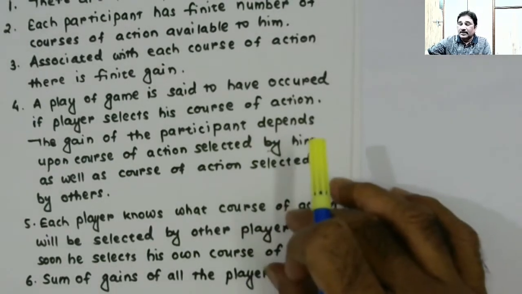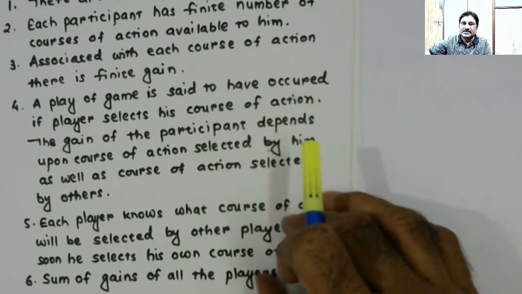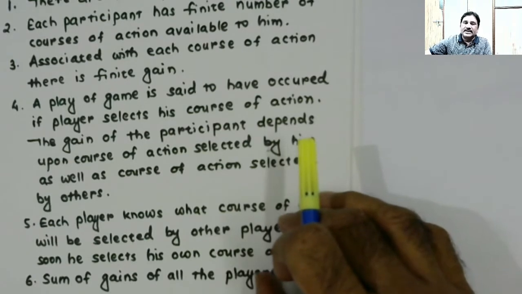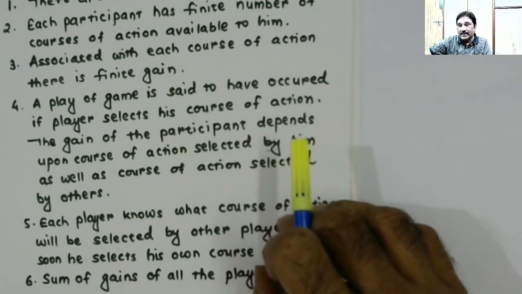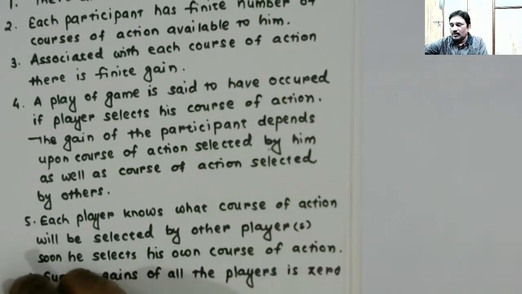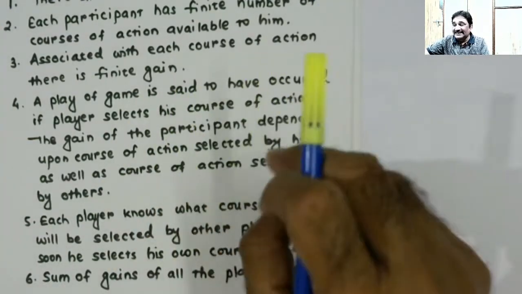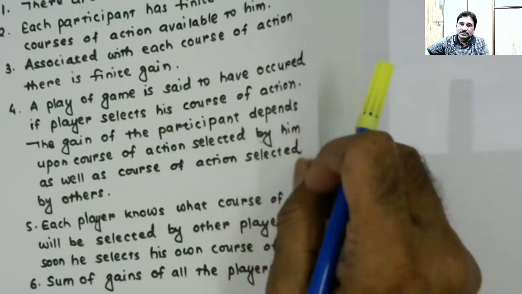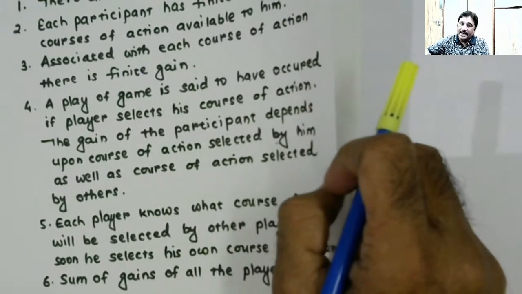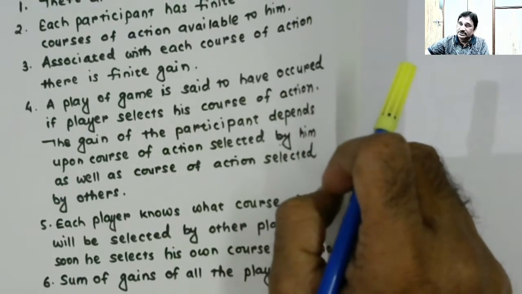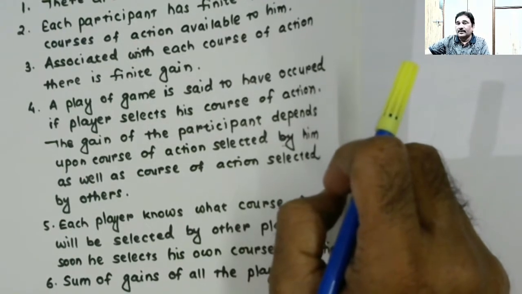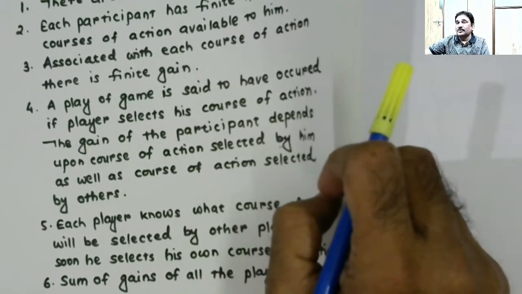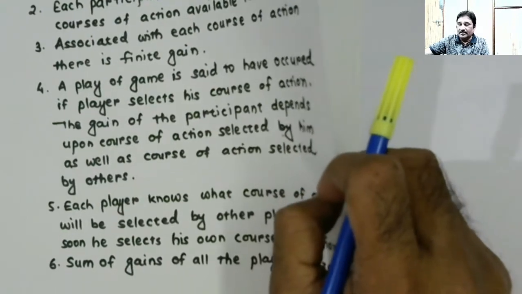This fifth characteristic agrees that every participant in the game is intelligent. Okay, so if the player is not knowing what course of action will be selected by other players in response to selection of course of action made by him, then we will not consider him to be an intelligent player, right?